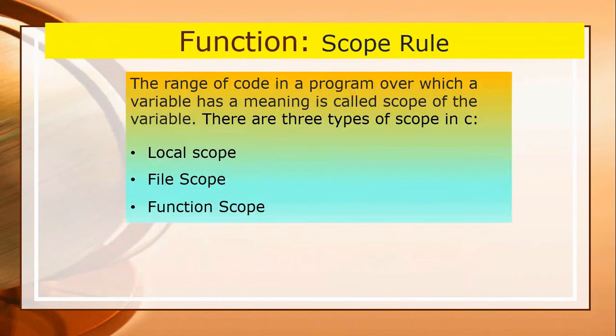Now I will discuss the scope rules. The range of code in the program over which a variable has a meaning is called the scope of the variable. In simple words, the scope of a variable decides how it works and how it can be accessed by the different parts of the program. In fact, there are three types of scopes in C, that is local scope, file scope, and function scope.